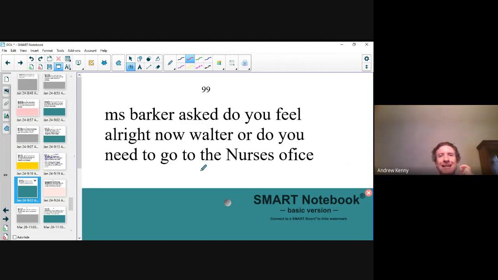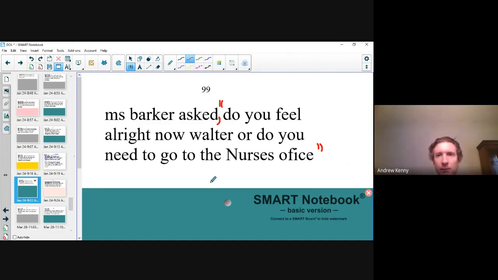Of course, Miss Barker did not say Miss Barker asked. So what we want to do to show that she did not say that is put a comma after asked, right? And then everything else that she did say, we want to put into quotation marks. So she did say, "Do you feel all right now, Walter? Or do you need to go to the nurse's office?" So I would put quotation marks before do, and then quotation marks at the end of what she said. Everybody good? Excellent.